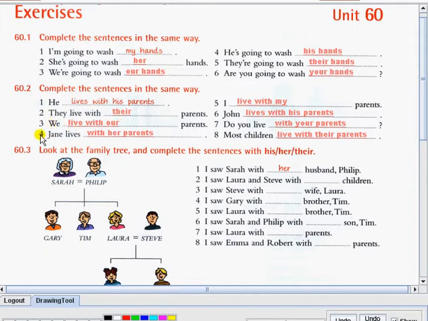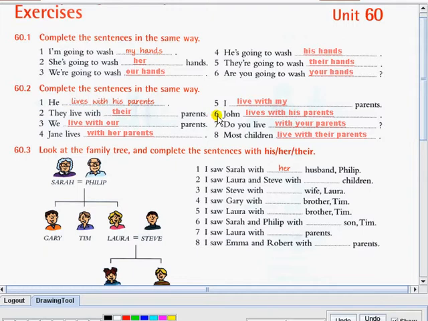Jane lives with her parents. So here, her is referring to Jane. Jane is a girl, that's why we use the possessive adjective her. 5. I live with my parents. So here we have my as the possessive adjective for the word I.